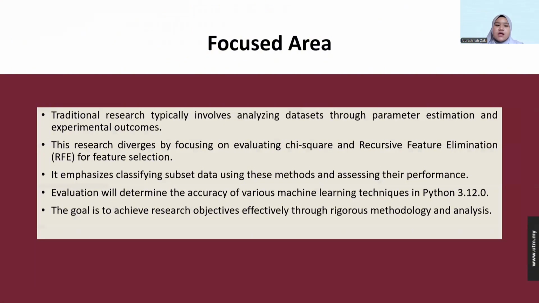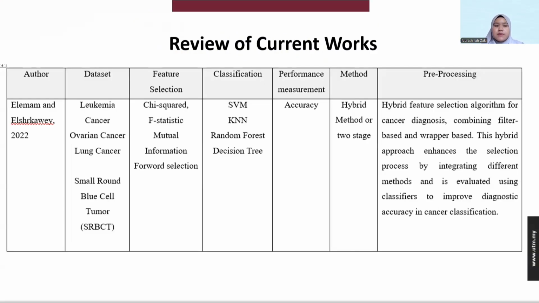So, the literature review at R1 for the focus area: traditional research typically involves analyzing datasets through parameter estimation and experimental outcomes. This research differs by focusing on evaluating chi-square and RFE for feature selection, and also classifying the subset data using methods that assess their performance. The evaluation will determine the accuracy of various machine learning techniques using Python, to achieve the research objective effectively through the methodology and analysis. So this current work is based on the benchmark paper.